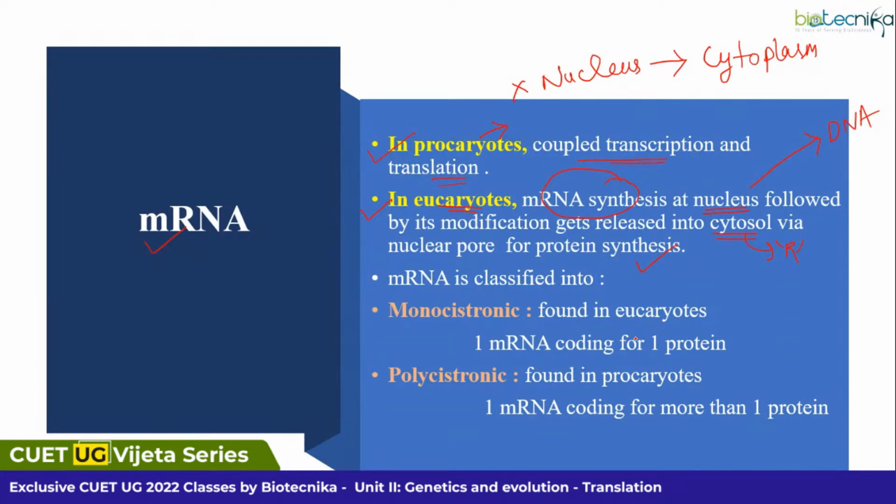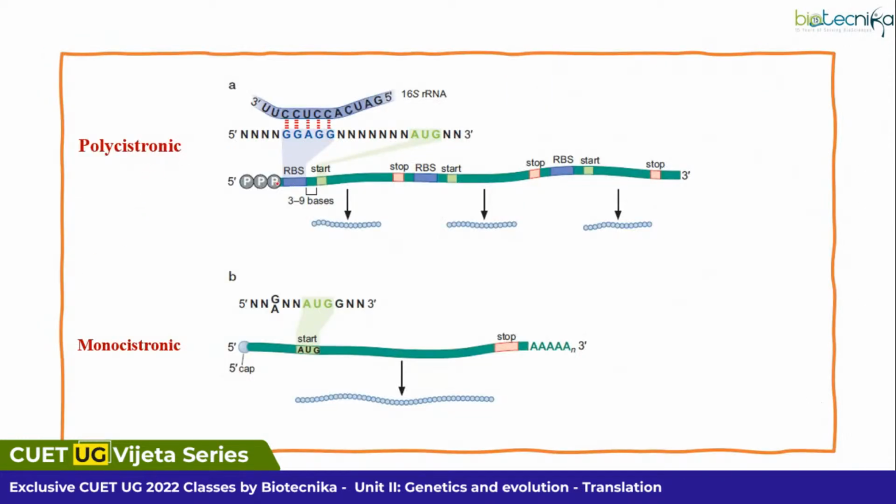So when you go for eukaryotes, monocistronic mRNAs are there. Monocistronic mRNAs means there will be one mRNA that codes for one protein. But when you look for prokaryotes, it will be polycistronic. Poly means what? Many. Mono means what? Single. Right. So here you will be having one mRNA that will be coding for more than one protein. So if you look into this picture over here, polycistronic goes for prokaryotes. P for P. Monocistronic goes for eukaryotes.